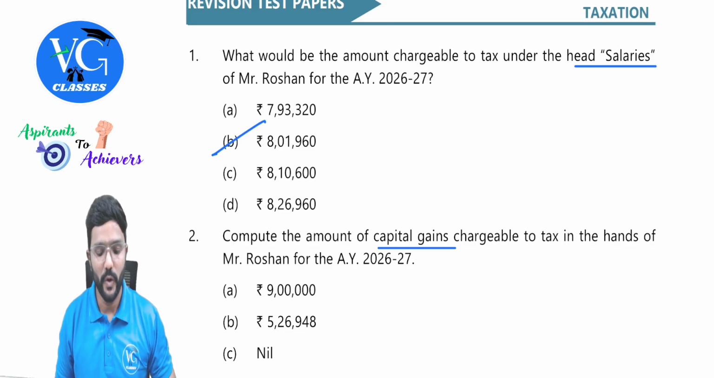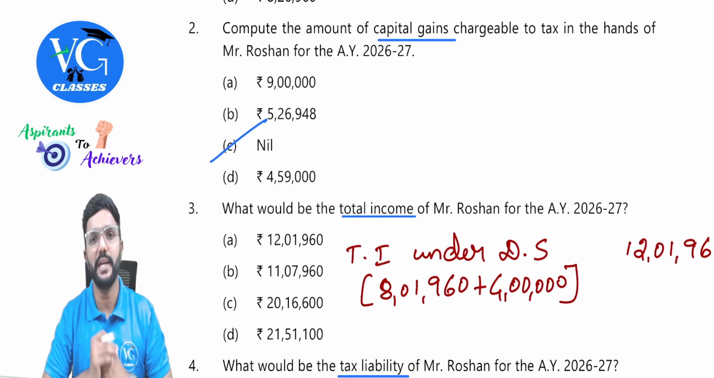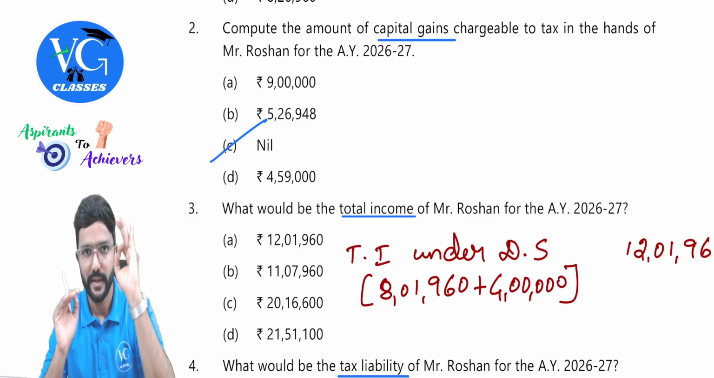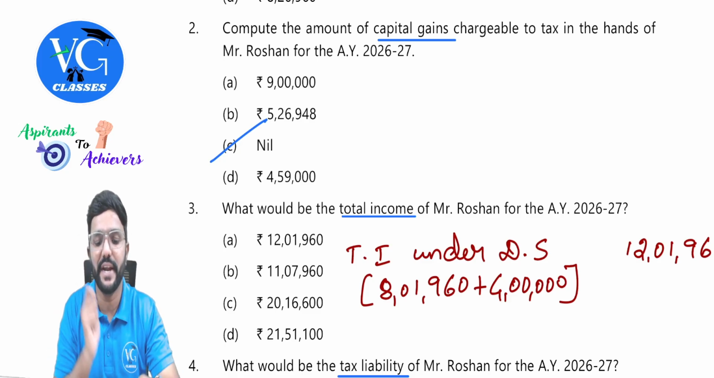8,01,960. Okay, sir. Next, capital gains. I already explained it. The answer will come as nil. Hope you guys understood it. Got it? Yes, sir. Please be careful, guys. There are some confusions created there.